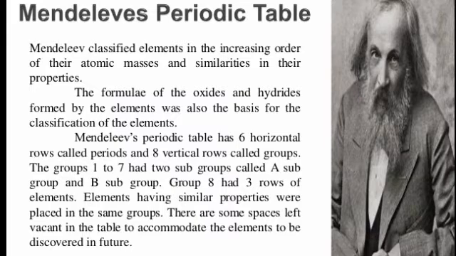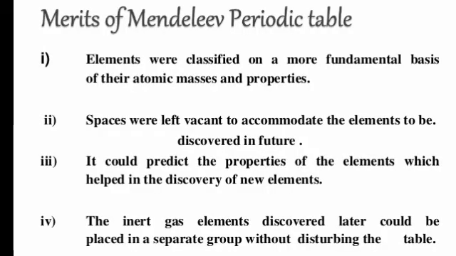Groups 1 to 7 had 2 subgroups called A and B, and group 8 had 3 rows of elements. Elements having similar properties were placed in the same group. Some spaces were left vacant in the table to accommodate elements to be discovered in the future. According to Mendeleev's periodic law, the properties of the elements are the periodic function of their atomic masses.